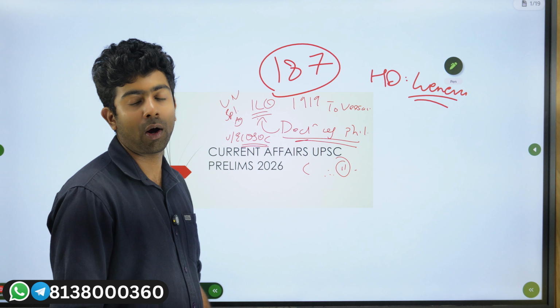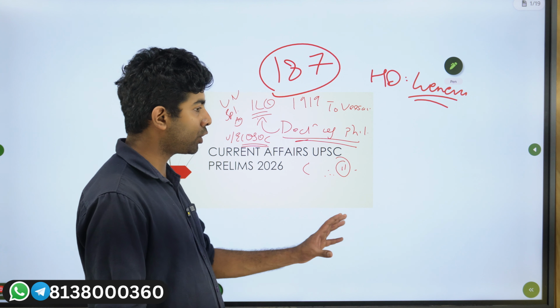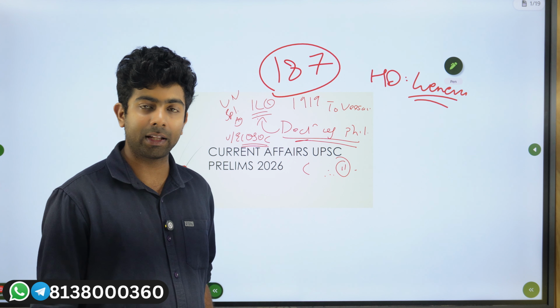Now, moving on to the foundational conventions. Just know that you don't need to remember the names of all.